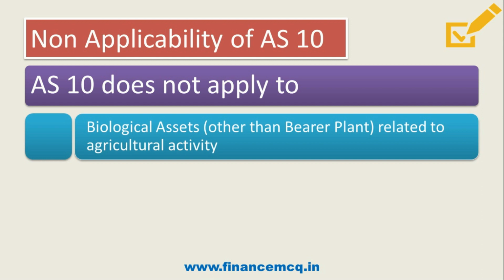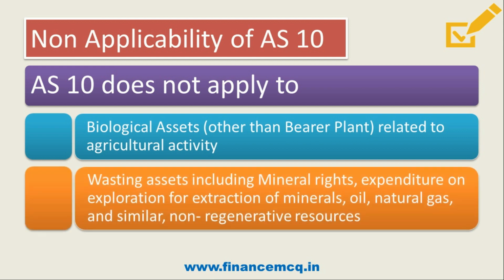And friends, a bearer plant is a plant which is used in production or supply of agriculture produce and expected to bear the produce for a period of more than 12 months. And wasting assets including mineral rights, expenditure on exploration for extraction of minerals, oil, natural gas and similar non-regenerative resources.